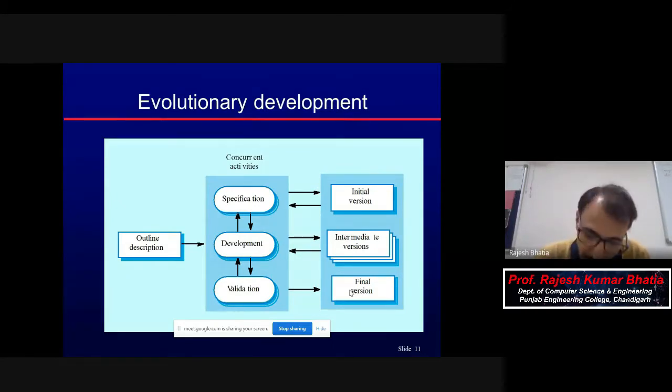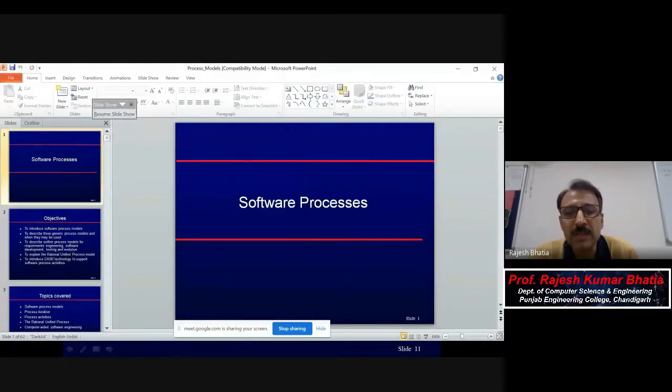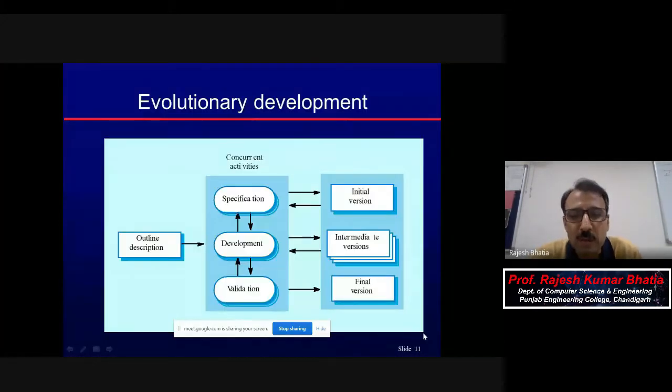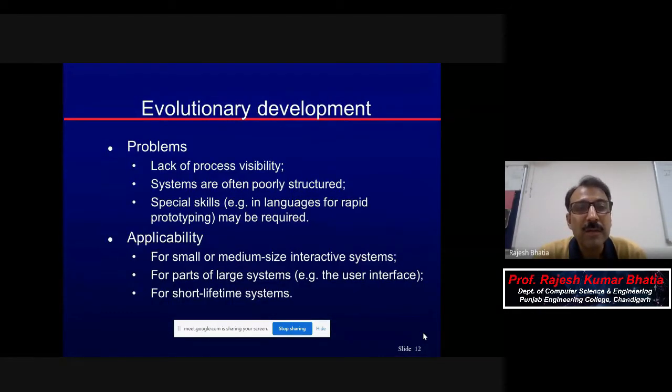But as in waterfall, there are certain issues. The same as in this case, prototyping also has certain issues. I hope the screen is visible to all. So then we'll come up with the final version, and see the kind of problems with prototyping.